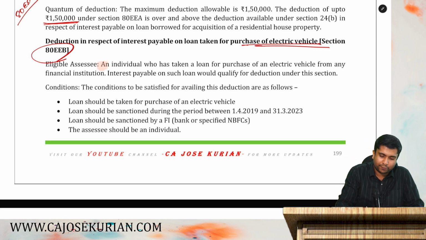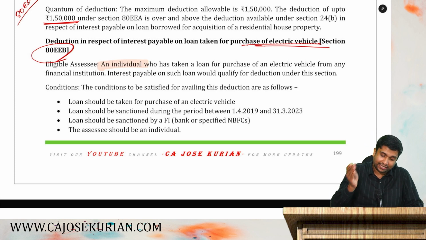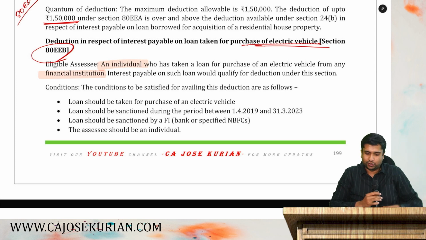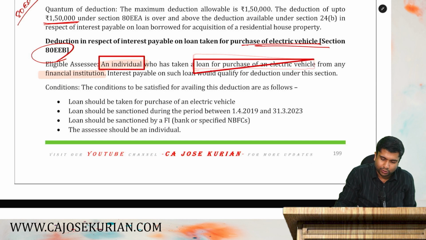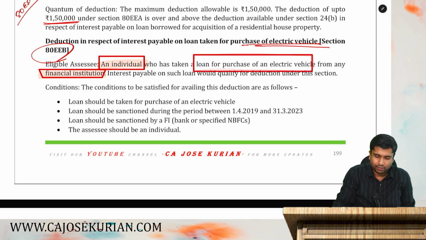For claiming this, you have to be an individual. An individual purchasing an electric vehicle by taking a loan from a financial institution is eligible to claim interest paid on that loan as a deduction under 80EEB. Listen friends, you have to be an individual. That is the first thing. You have to take a loan for the purchase of an electric vehicle. That is the second thing. Third thing, you should take that loan from a financial institution. All these things have to be satisfied. Now, then the interest payable is allowed as a deduction.